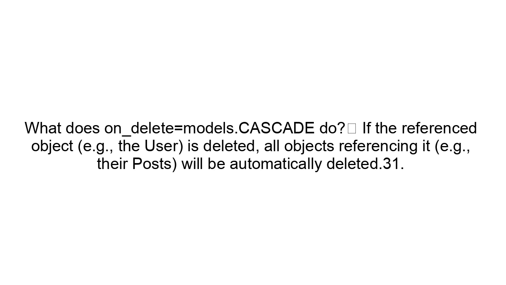What does on_delete=models.CASCADE do? If the referenced object, e.g. the user, is deleted, all objects referencing it, e.g. their posts, will be automatically deleted.